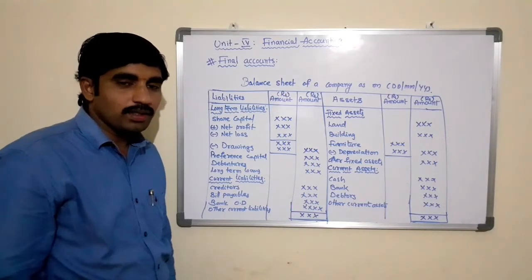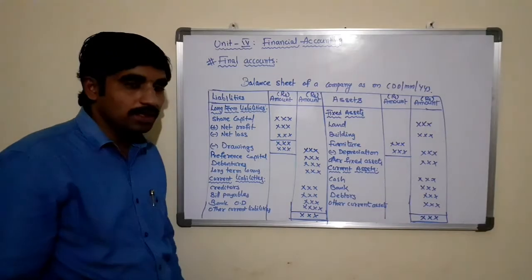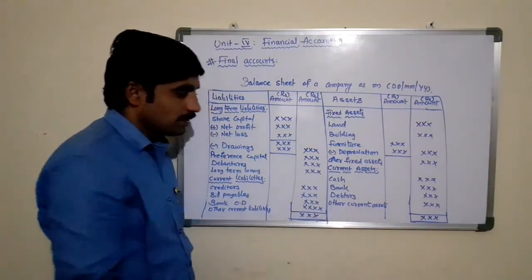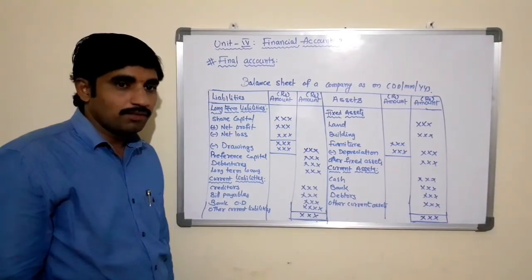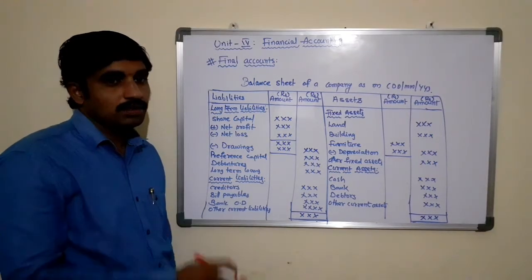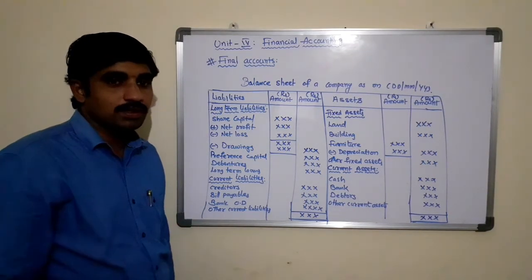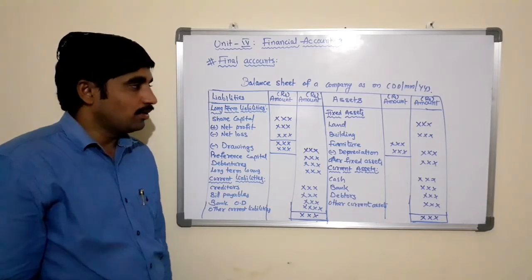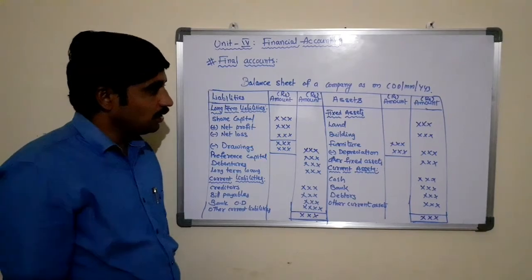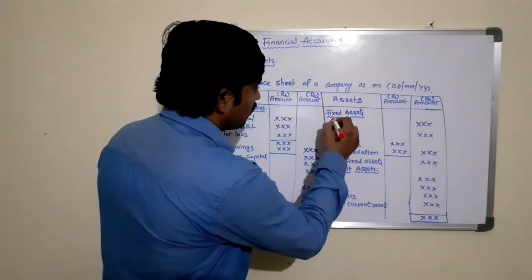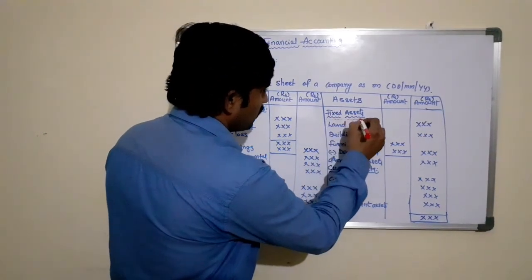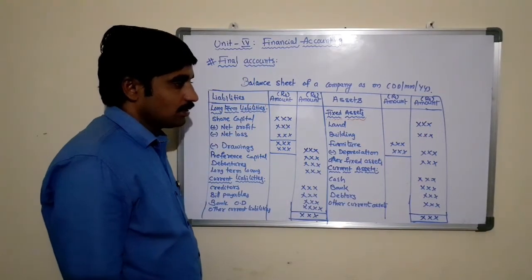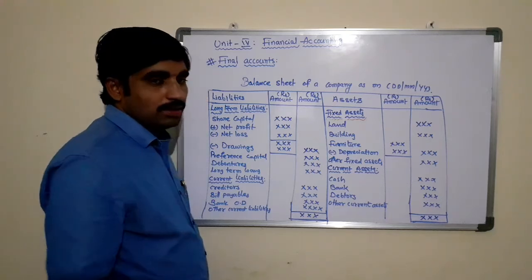Both the columns should be equal. There should not be any differences or deviation between the assets and the liabilities. If so, we need to assume that there is some mistake committed in the past records, that is the trading and profit and loss account.